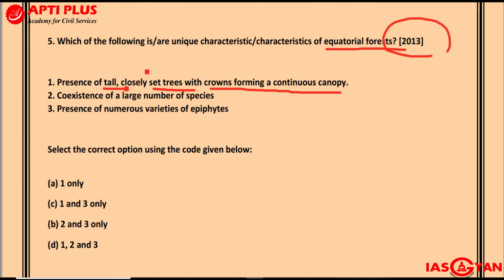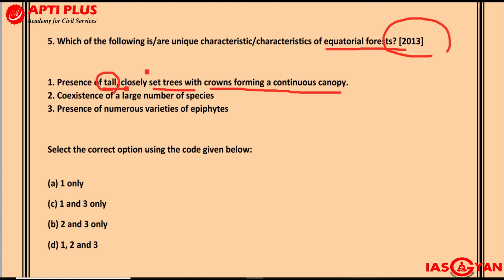So in case of equatorial forest, just in your head think about the Amazonian rainforest. In channels like National Geographic or Discovery or Animal Planet, you might have seen how the Amazonian rainforest looks from the top. First thing is it will be very dense, right? So that is why you'll find very tall trees. Why will the trees be tall?